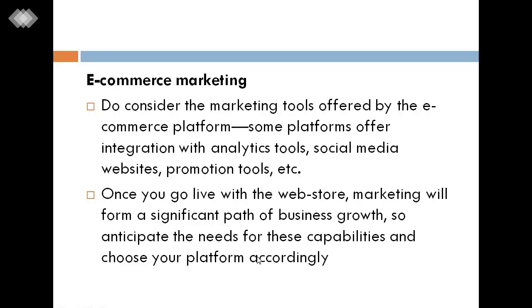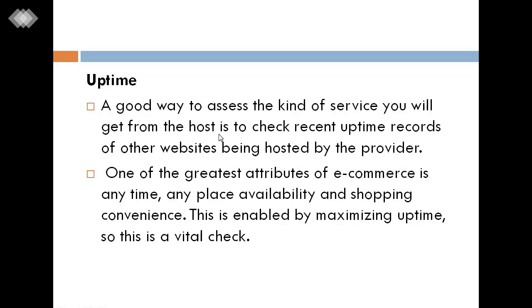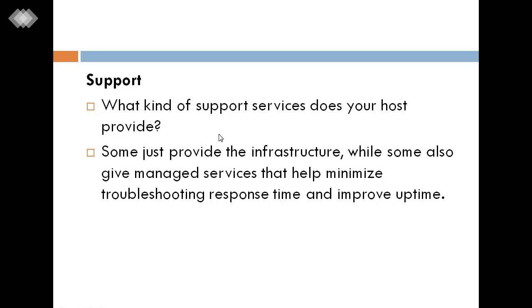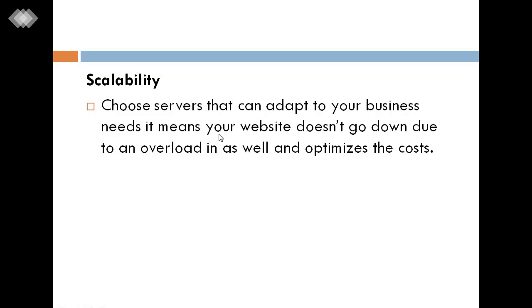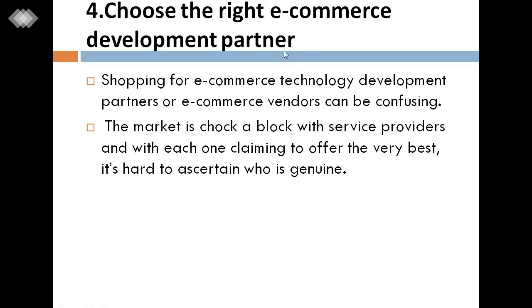Next is the web store. Next is choosing the right e-commerce website hosting platform, which is based on speed, uptime, support, scalability, and security. And next we covered choosing the right e-commerce development partner.